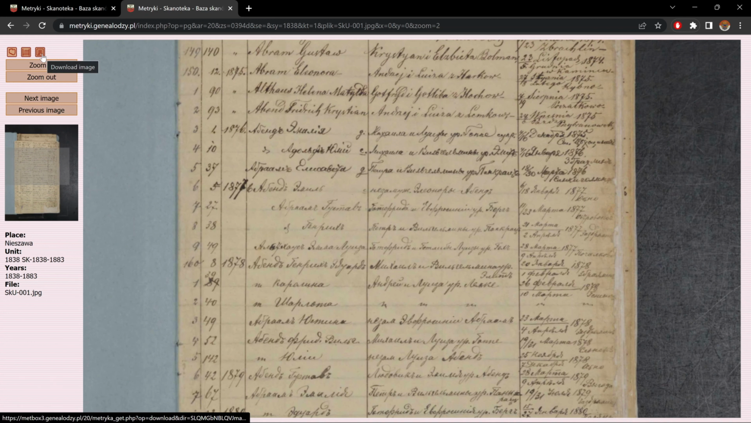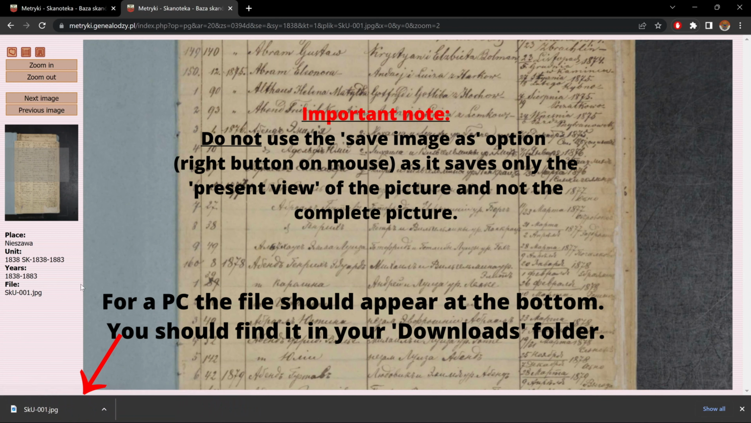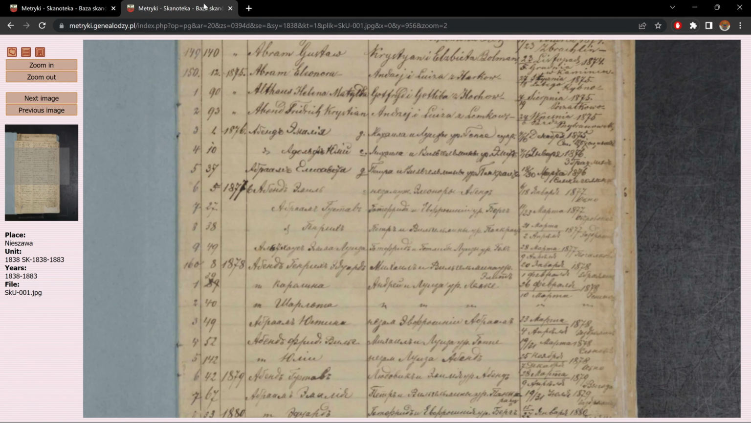Now, here we have 3 icons. The first one is to download the image. If we wanted to, we could click on that. And it downloads automatically to the download folder of your computer. Also notice that the picture opens up in a second tab.